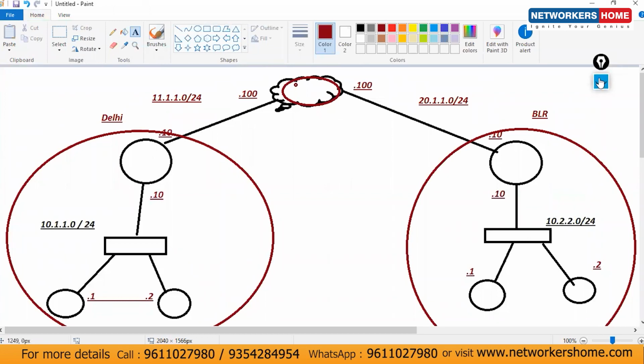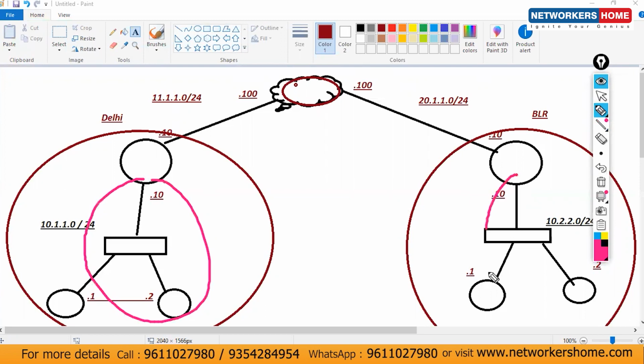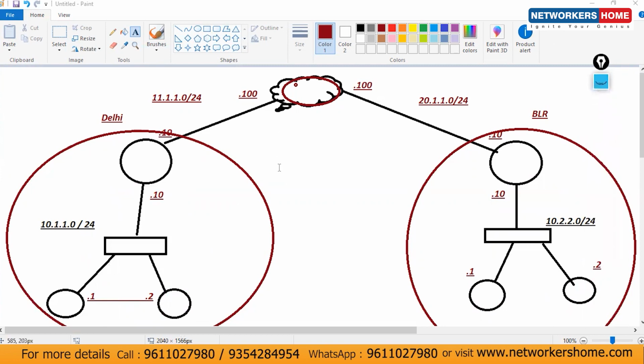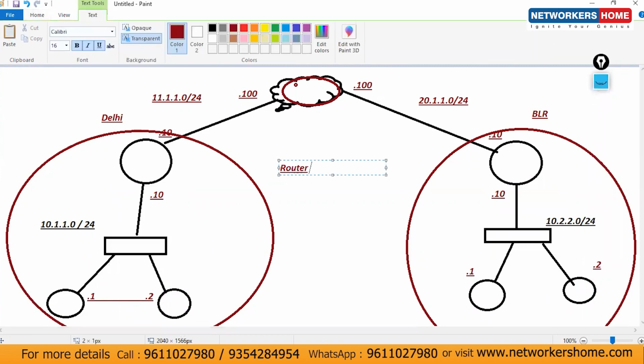Two sites. We are using routers here, and different routers here. You can use any end device here also, any PC. It's up to you. If you want to use a PC here, you can, and if you want to use a router, you can. I can use a router as a PC also.